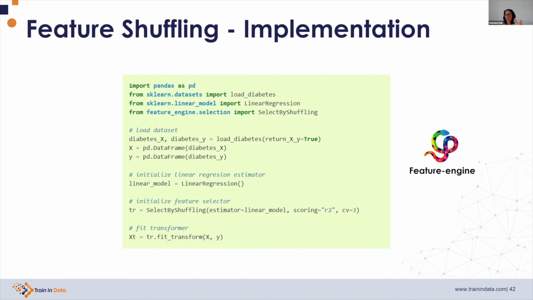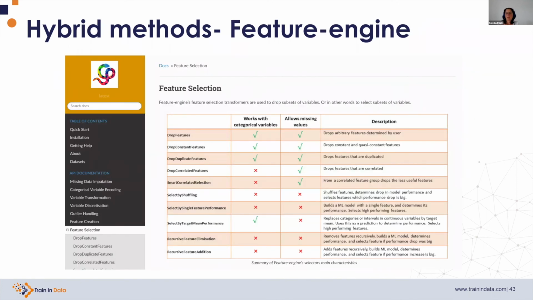If you want to know more about the other hybrid selection methods for feature selection that are available in Feature Engine, you can check the documentation. And as I discussed here, we can select by single feature performance. We have alternatives of recursive feature elimination or recursive feature addition, and also by target mean encoding.